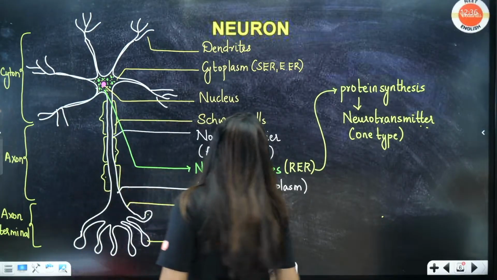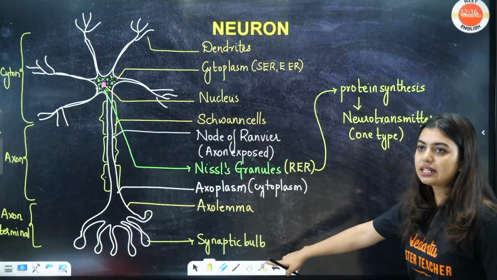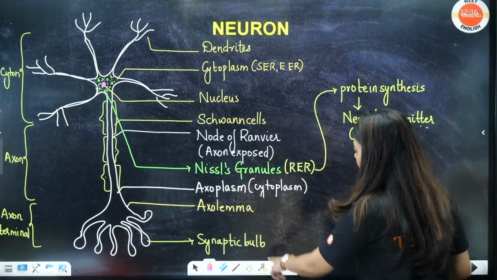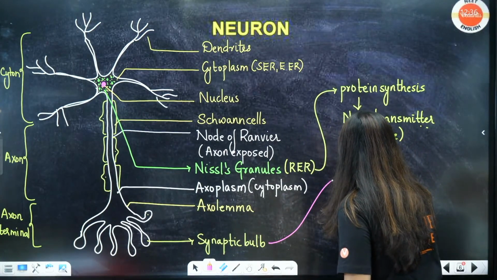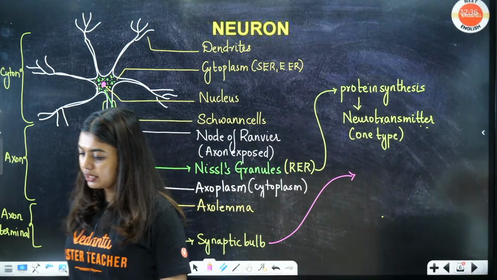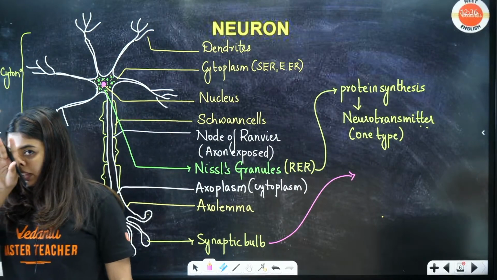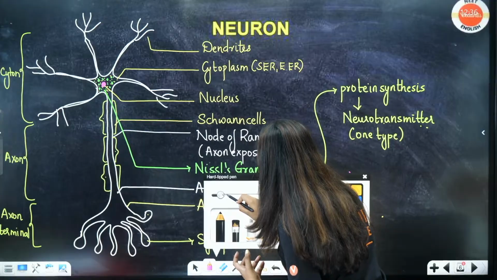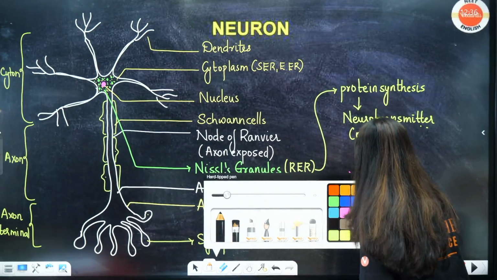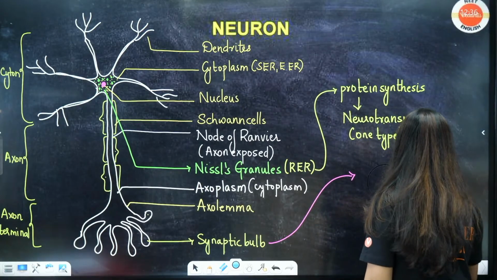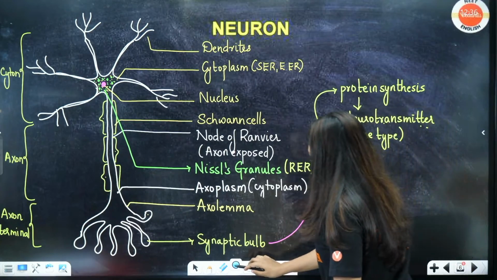Now students, this neurotransmitter is going to be present inside your synaptic bulb. So if I draw an enlarged structure, how will it look? Yes, quickly in the chat. Inside the synaptic bulb you will have a synaptic vesicle. So I'm going to draw it. I'm taking an enlarged structure of this.